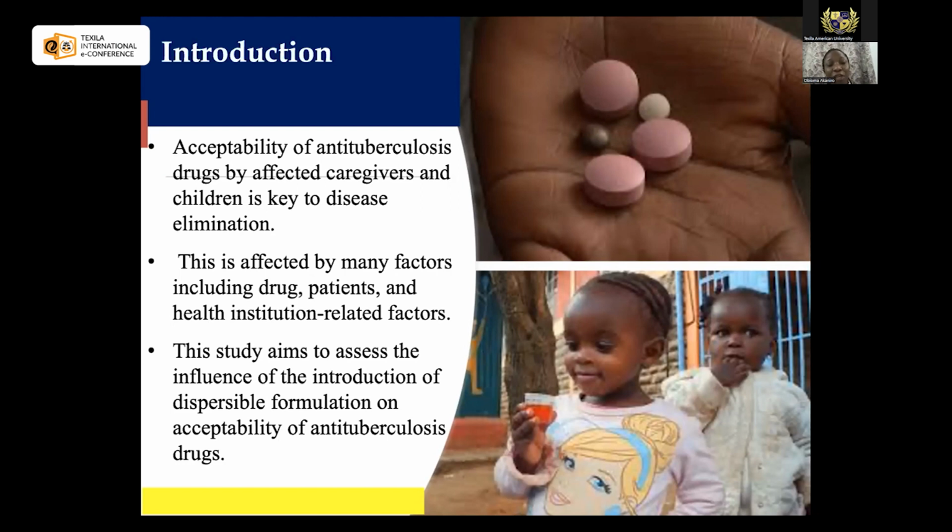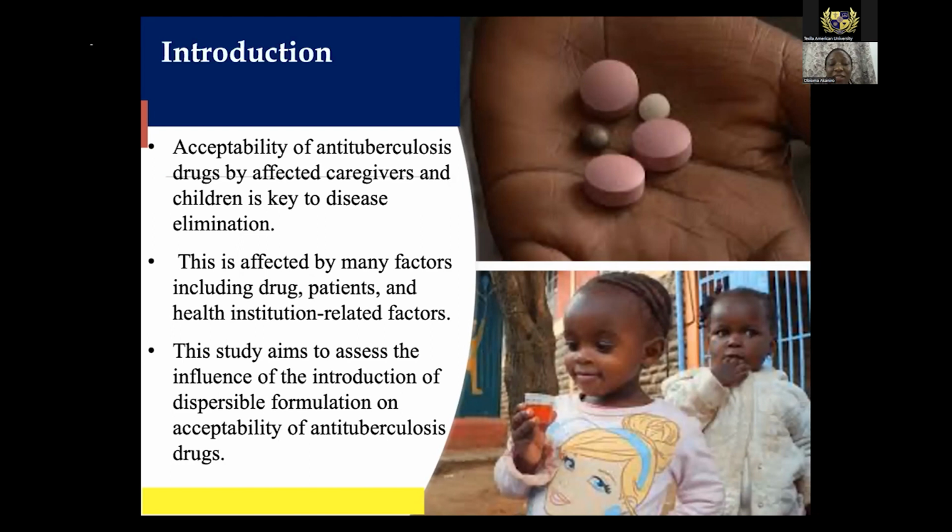Now, for a disease with such length of treatment, adherence is very important. By that, the scientific community has worked on finding a way to make sure that these drugs are acceptable among the patients. That's why acceptability of antituberculosis drugs, as it affects caregivers and the patients, is key to disease elimination.